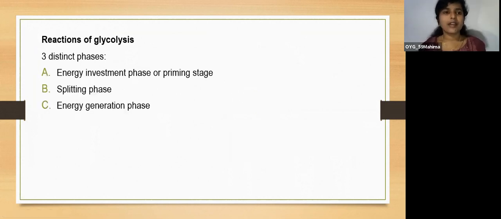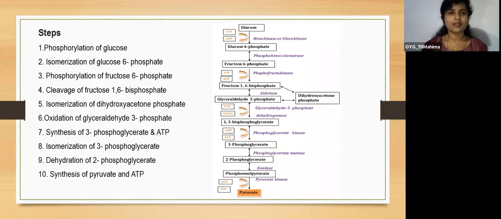So the glycolysis pathway has 3 distinct phases. First is the energy investment phase, or priming stage, the second phase is the splitting phase, and the third phase is the energy generation phase. So we'll see what these 3 phases are. Let's go through this pathway. Here the first step is phosphorylation of glucose.